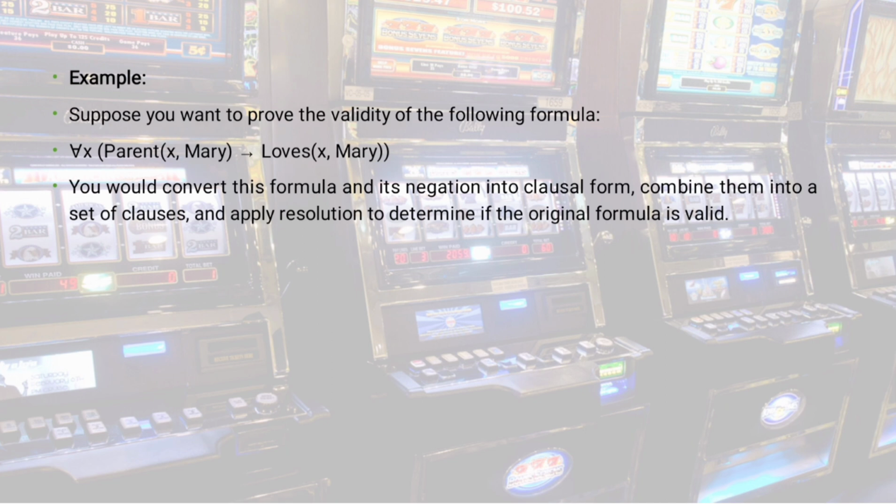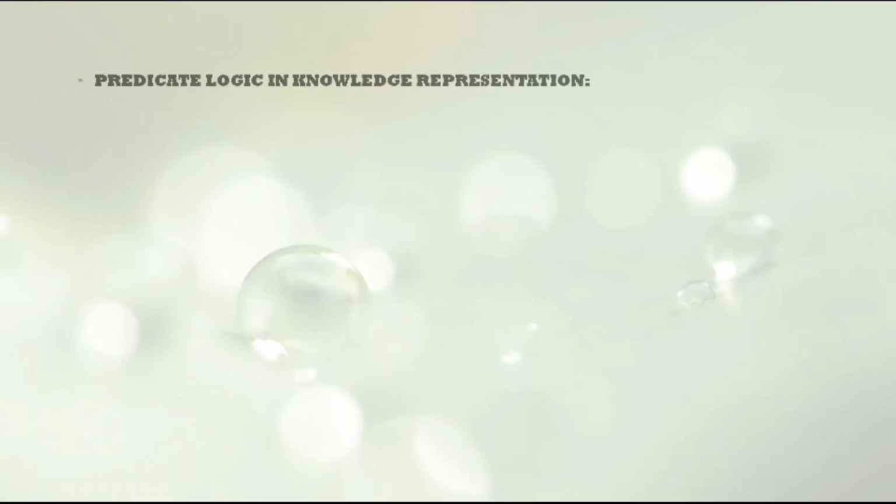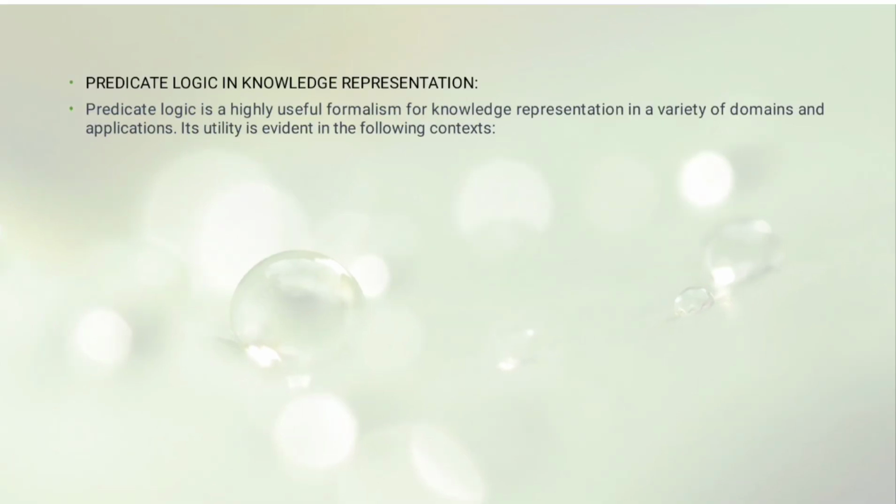Here you will convert this formula and its negation into clausal form, combine them into a set of clauses, and apply resolution to determine if the original formula is valid or not. So we can say resolution is used to say whether a formula written in predicate logic is true or not. Predicate logic is very useful in knowledge representation and it is also used in resolution.